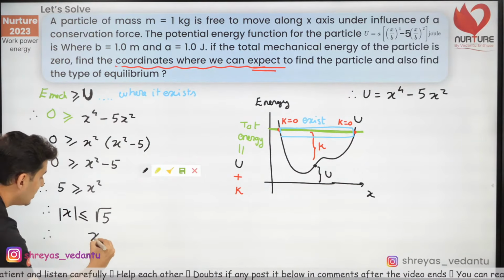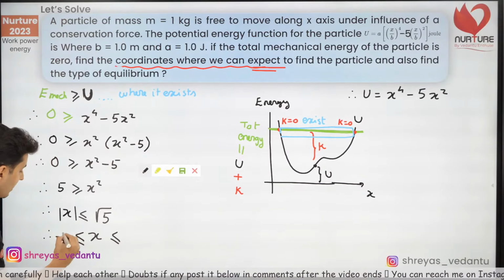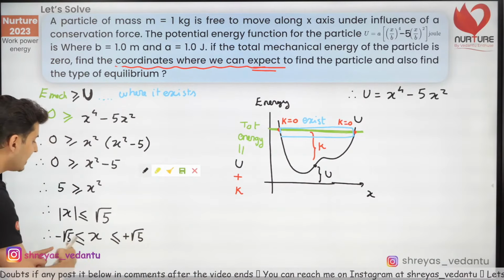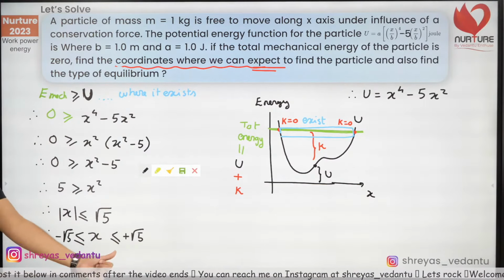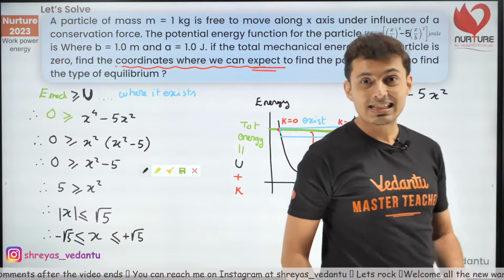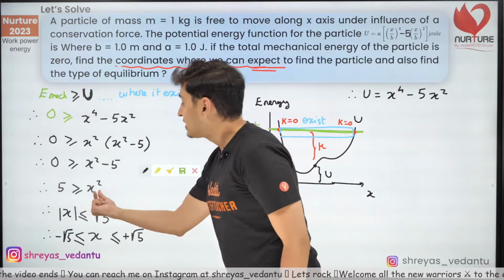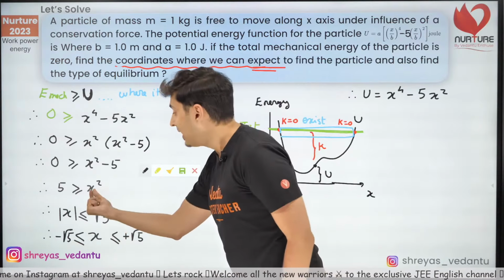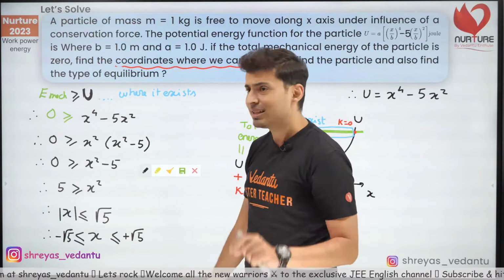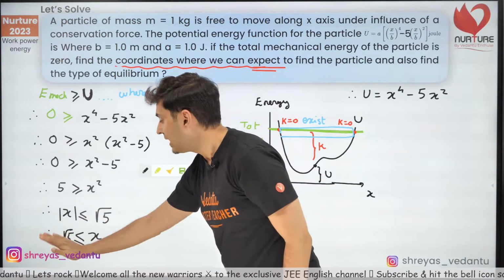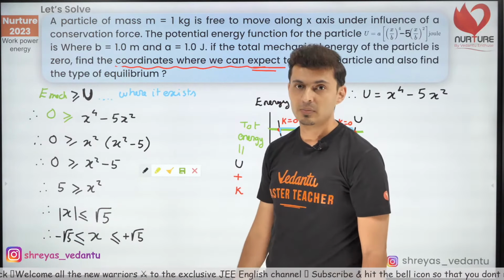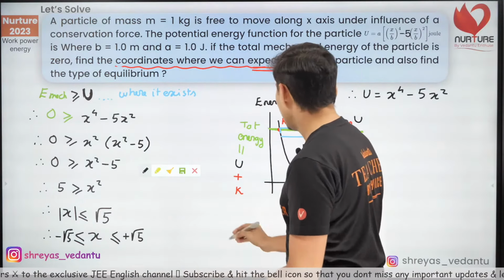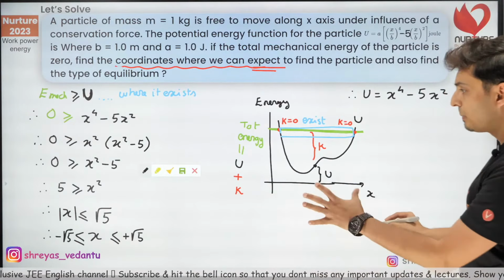So actually speaking, the value of x can be anywhere between minus root 5 and plus root 5. I hope this makes sense. Think about it, because this value, be it positive or negative, the square of it will always be positive. So the square of some number should be less than 5. That means that number should be between the negative and the positive extremes, both the extremes. I hope this is clear. That's the logic behind it. Hence, I have found out the place where it exists.